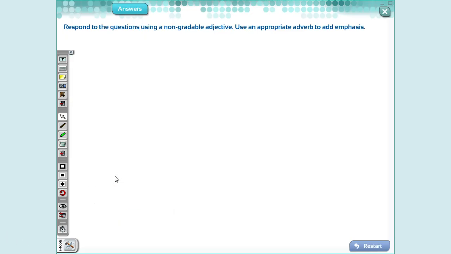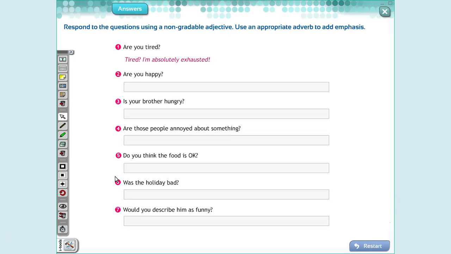In our exercise 2, we have the adjective, and you have to write the extreme version of this adjective. When I talk about tired, it is exhausted. Great, perfectly. Nervous, furious.